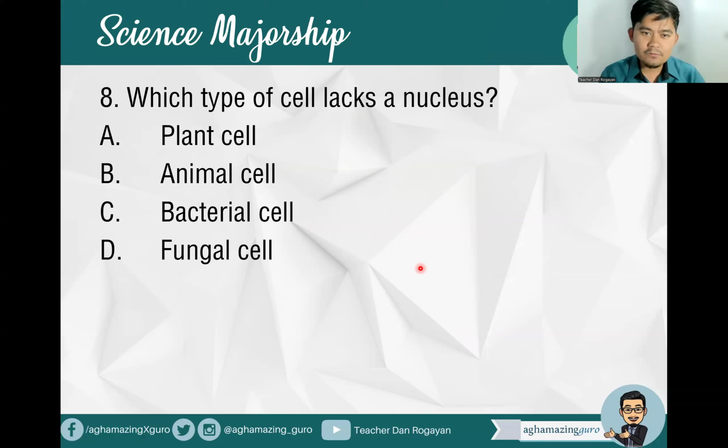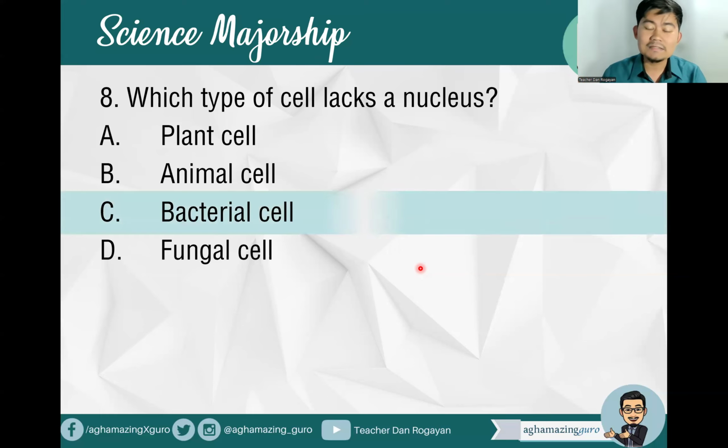Okay. So a type of cell which lacks nucleus is of course the prokaryotic cell. So prokaryotic cell, wala silang nucleus. Eukaryotic cell, tulad natin, may nucleus and membrane-bound organelle. So alin dito ang prokaryotic cell? Prokaryotic cells are also known as bacterial cells. So basically, the domain bacteria and domain archaea are composed of prokaryotic cell. The kingdom Eubacteria and kingdom Archaebacteria are prokaryotic cells.